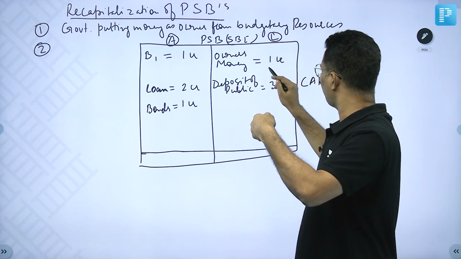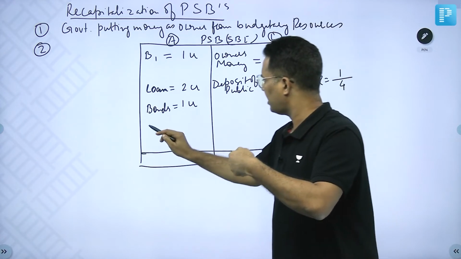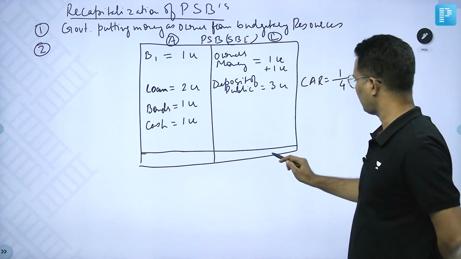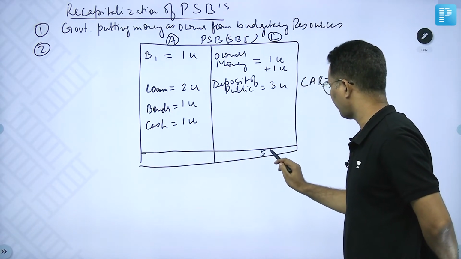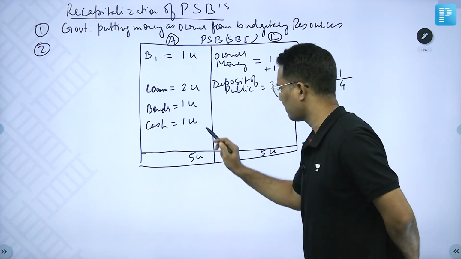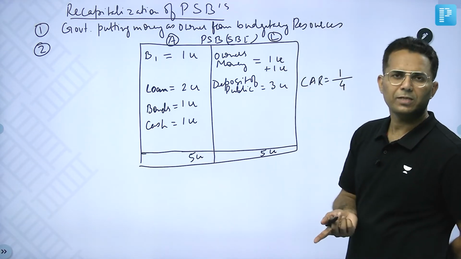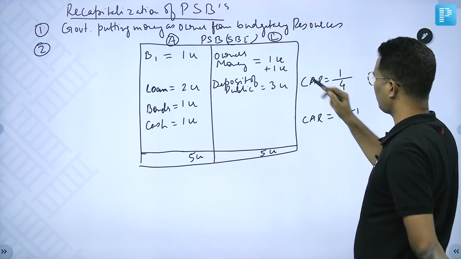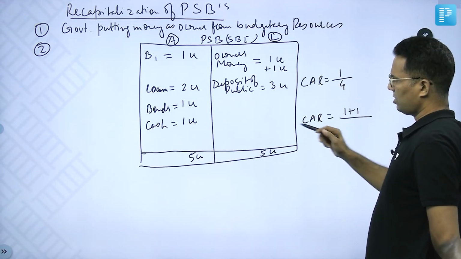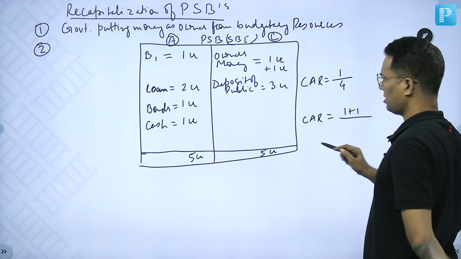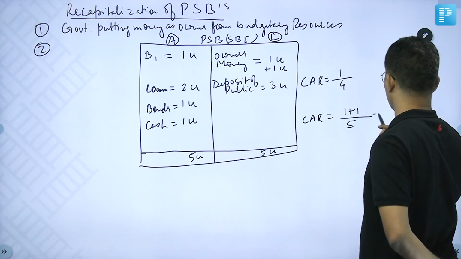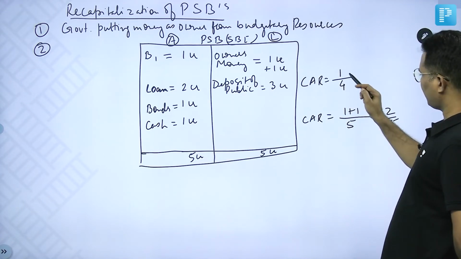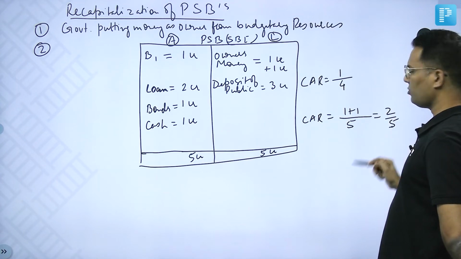So now owner's money plus 1 crore and here cash 1 crore. So now it became 5 crore here and here also 5 crore. Now calculate the capital adequacy ratio. Now capital adequacy ratio is equal to 1 plus 1, 2 crore owner's money, upon 2 plus 1 plus 1 plus 1, 5. So this is 2 by 5. Now 2 by 5 is greater than 1 by 4. So capital adequacy ratio increased.